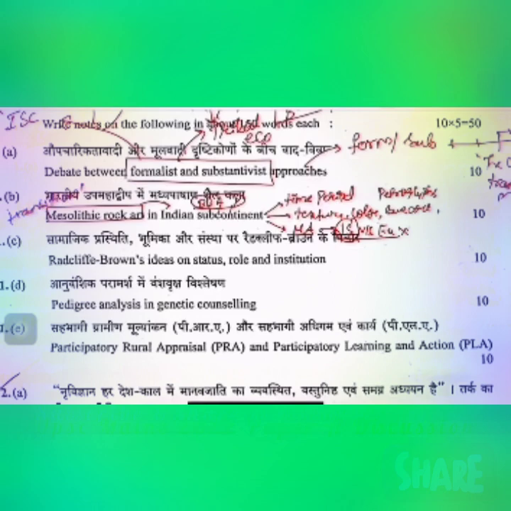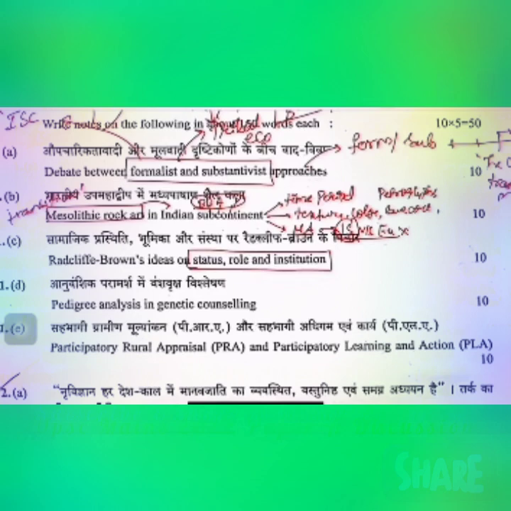Then moving to the third question, that is Radcliffe-Brown's idea on status, role and institution. Now it is generally confused by the aspirants that the debate of status and role is generally given by one of the thinkers that you study in your cultural personality school, that is Ralph Linton. Ralph Linton's understanding of status and role debate. Now it is asking about Radcliffe-Brown's ideas.